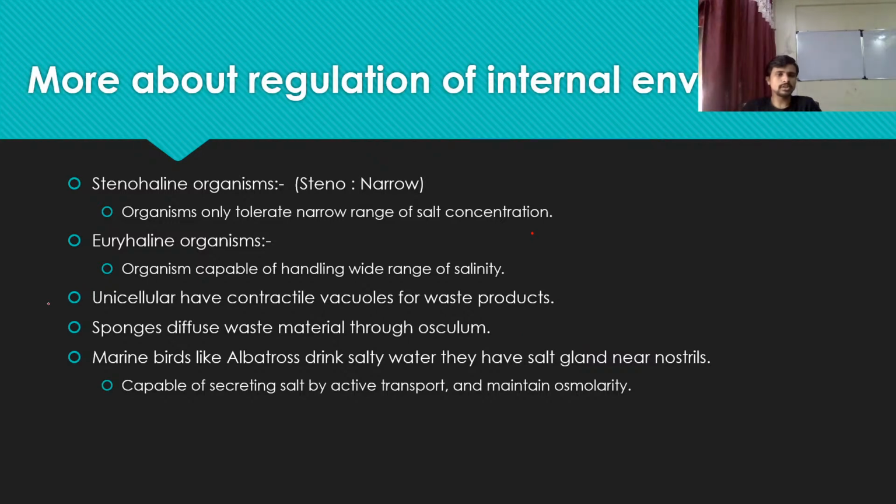Unicellular organisms are different also. Unicellular organisms have contractile vacuoles to store and to eliminate the waste product. Unicellular means the organism is made up of a single cell, and they have one vacuole-type structure or sac which stores the excretory material, and this vesicle will go and remove it outside of the body, into the environment.